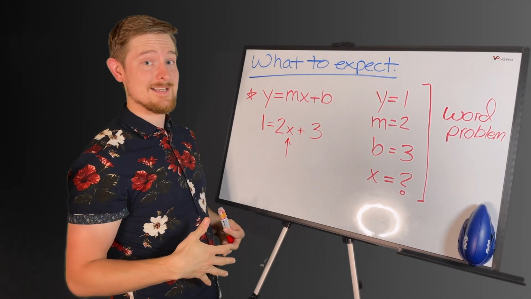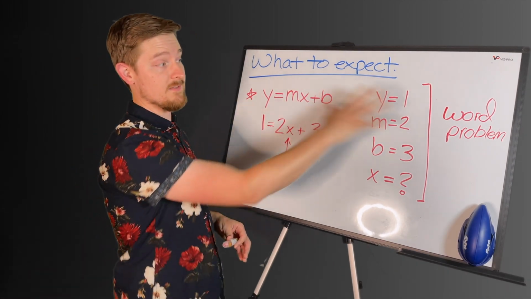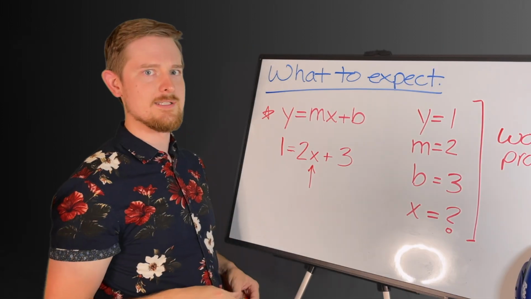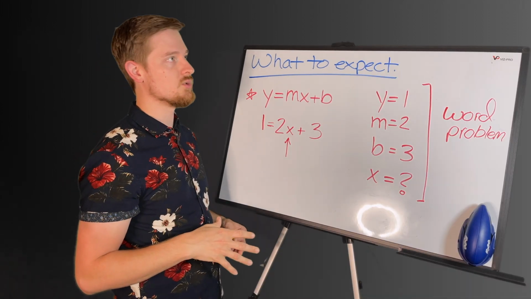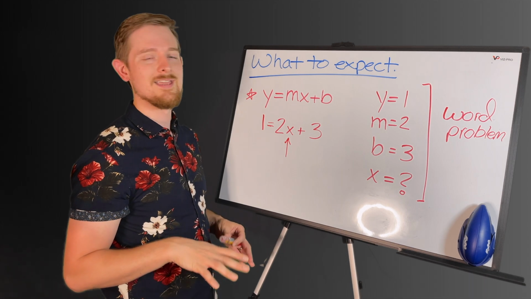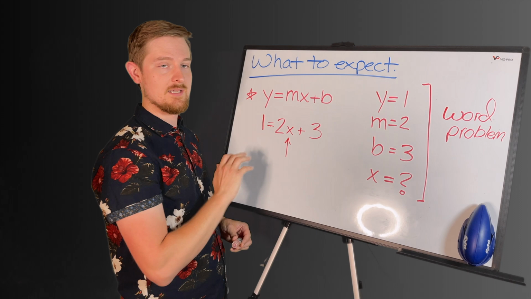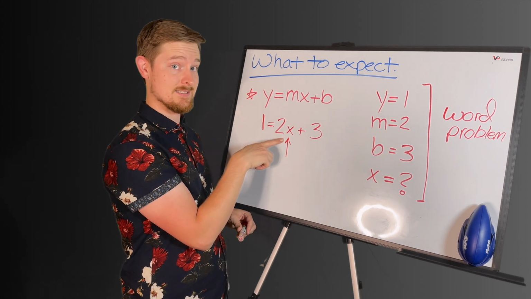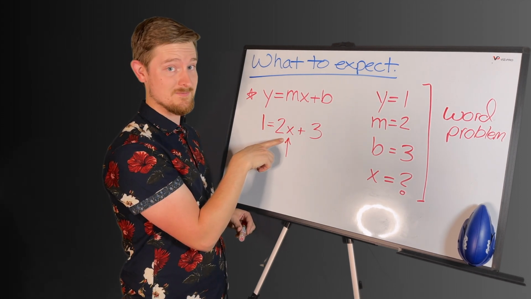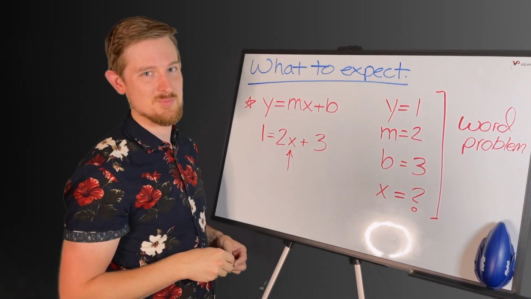This is as complicated as the algebra gets, so if this feels very easy, if you're like, oh yeah, I could do that, then you're on solid ground and you just need to relax and breathe. It'll be okay, we'll get through it together. The next thing I want to talk about are just some basic skills in order to get this x by itself. So that's going to get us into part 2 of this video, and that's just some basic algebra skills.